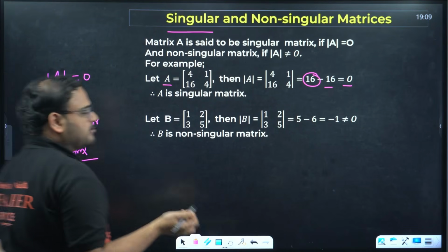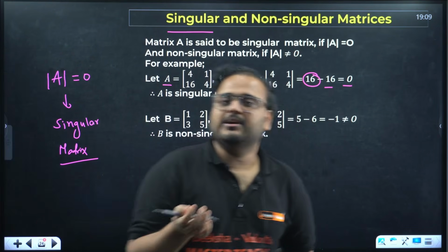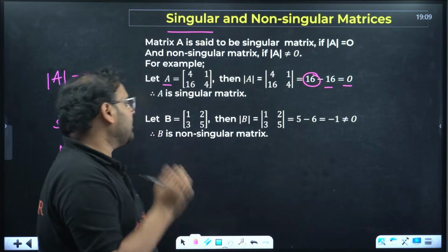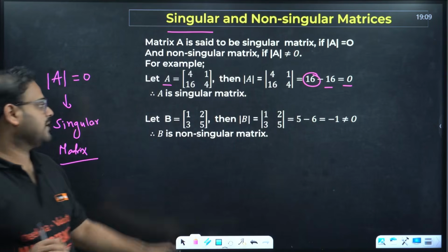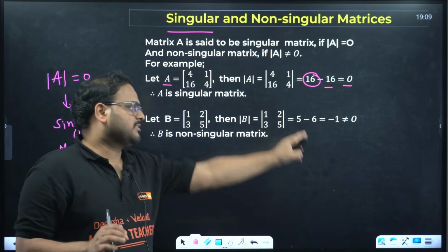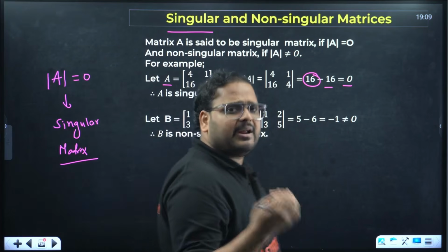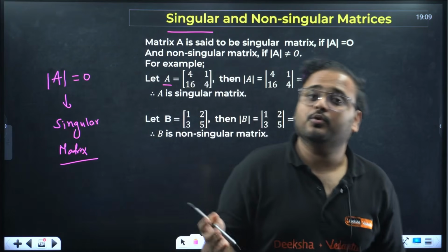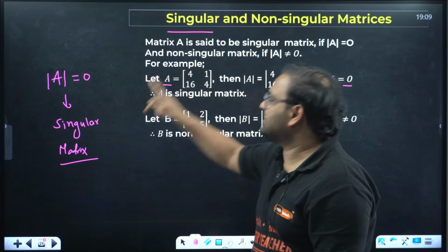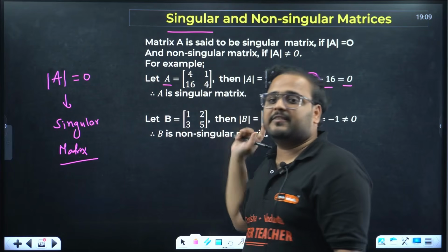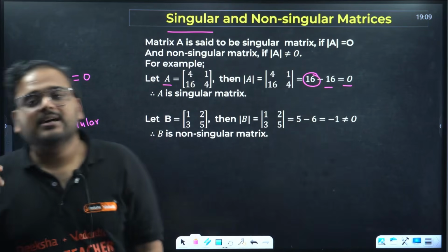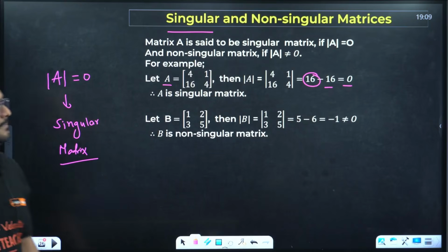What is a non-singular matrix? Just the opposite. Whenever the determinant value is not 0, in this case 5 into 1 minus 3 into 2, that is coming as minus 1, not 0. Negative, yes. The determinant can be negative, positive, anything. It can be 0 also. But if it is 0, it will be called a singular matrix, and if it is non-zero, it is called a non-singular matrix. Does it make sense? Yes.